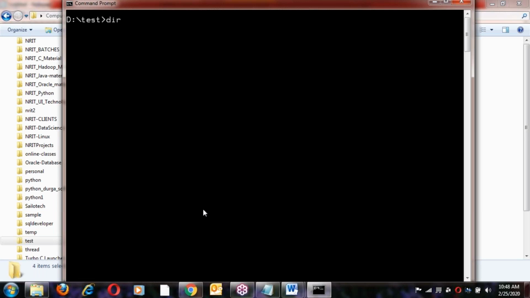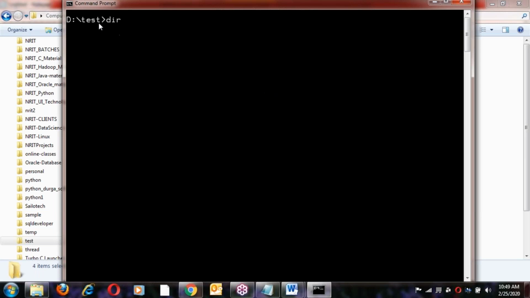Next, one more thing here. The command DIR, what is this DIR? Any idea? What does DIR stand for? Disk information report. Yes, DIR stands for disk information report. This one shows information about the disk, the data inside of the disk here.